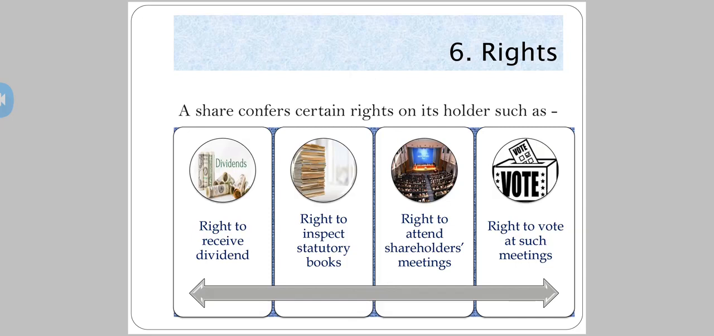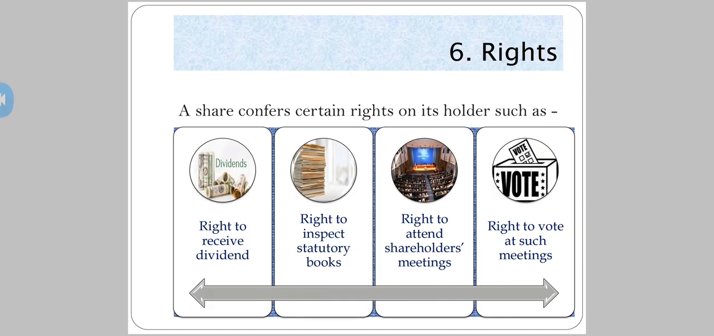See, why am I using these two words? Just to make you aware why you have got the right: because you are the owner of the company, you are the shareholder of a company, so you have got the right to take important decisions. And here the fourth one is a right to vote at such meetings. Once you are the owner of the company, once you have got the right to be there in the meeting, you have got the right to vote.